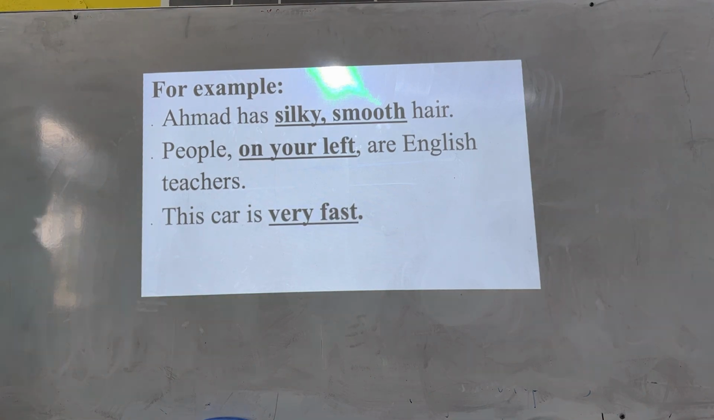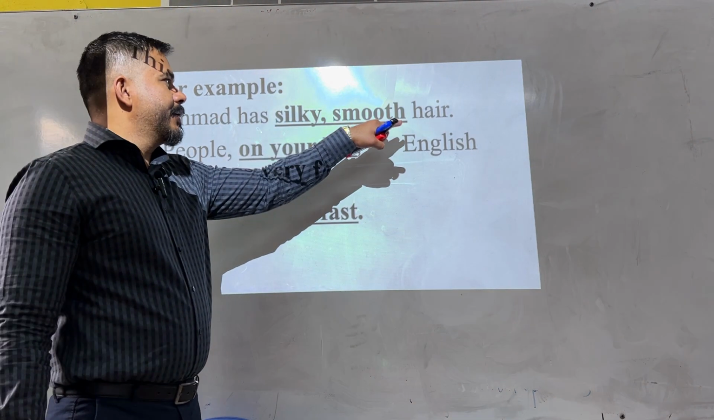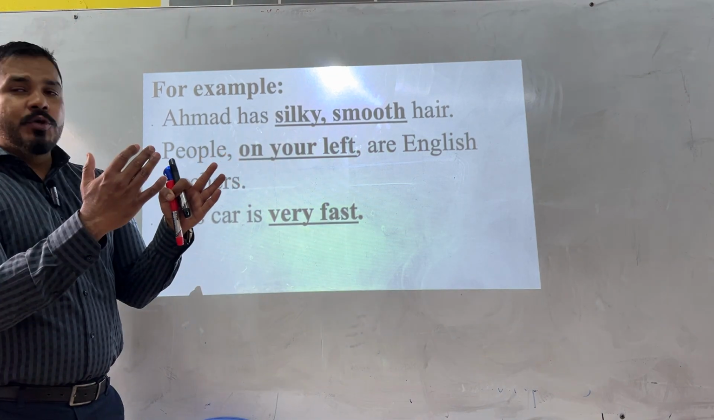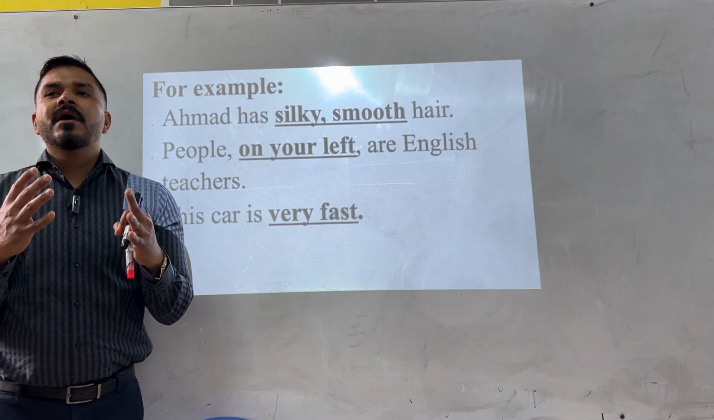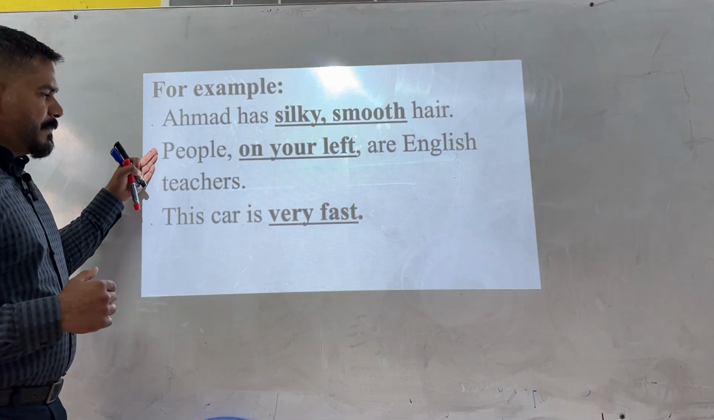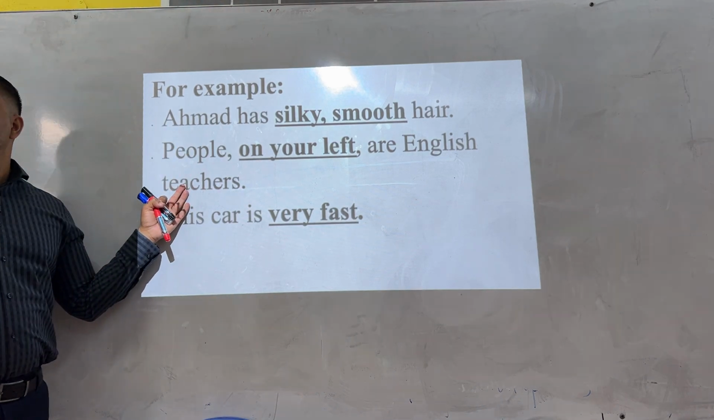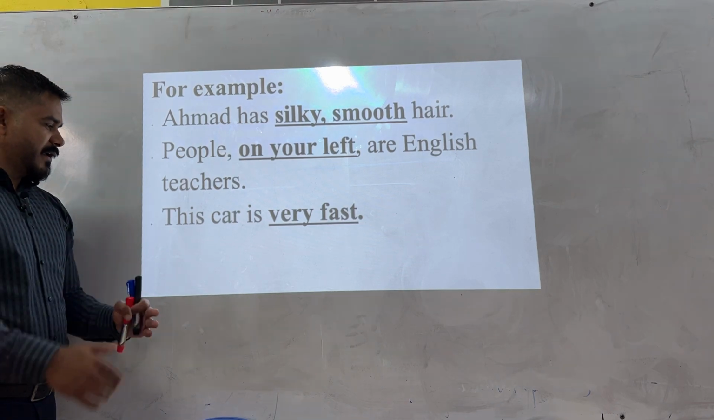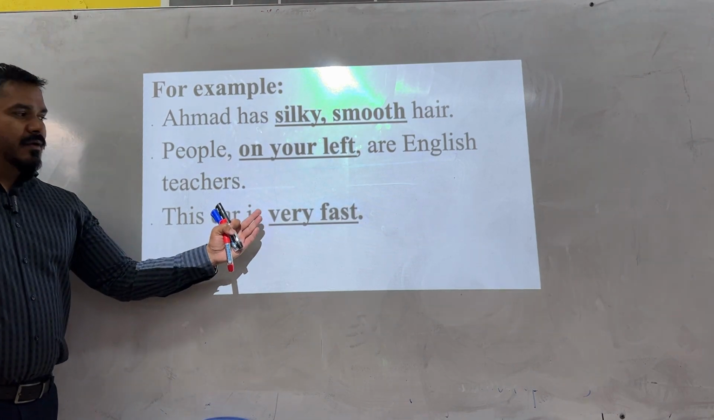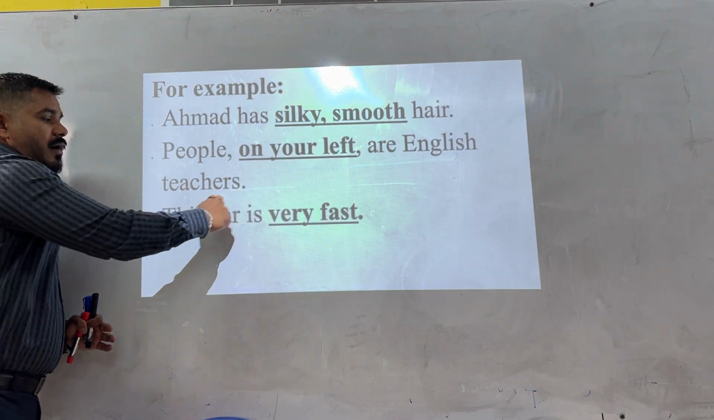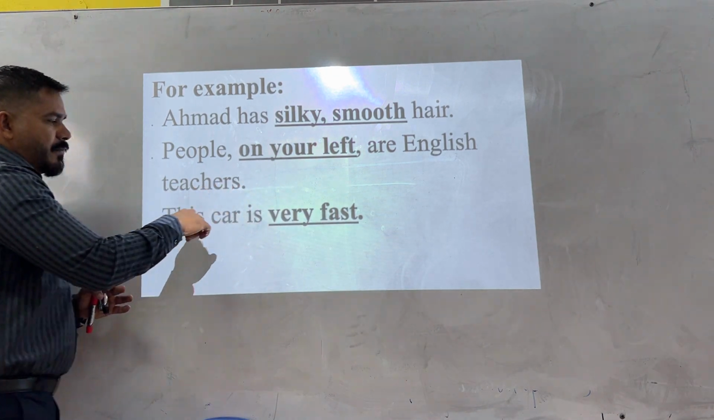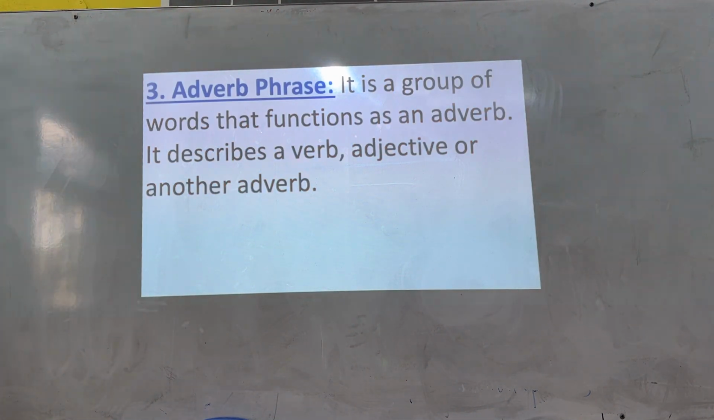Let's see from the examples. Ahmad has hair. What kind of hair? Silky smooth. When you put two or more than two adjectives together, it becomes an adjective phrase. Then people are English teachers. Which people? On your left. So on your left is an adjective phrase. This car is. So you're describing the car. This car is very fast. So this is giving information to you about the car.